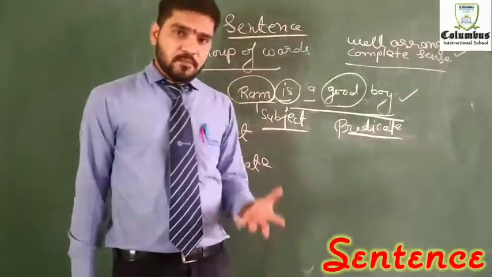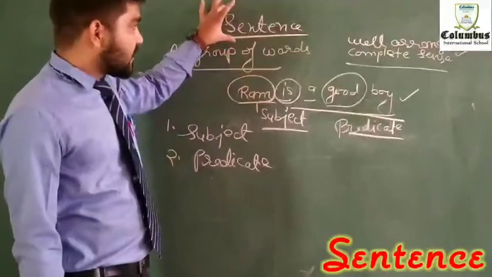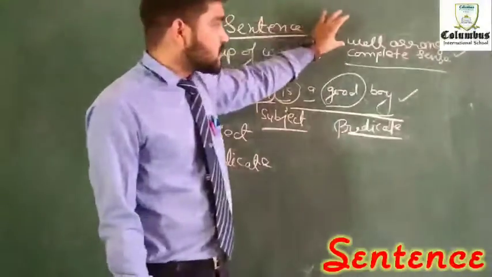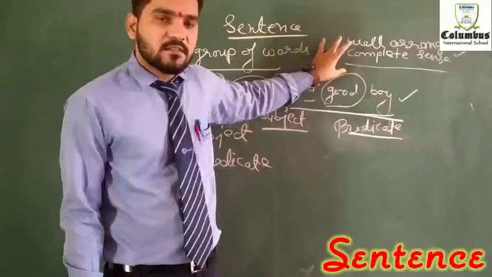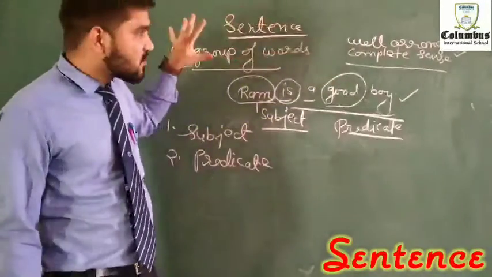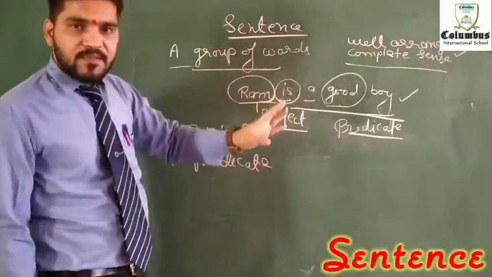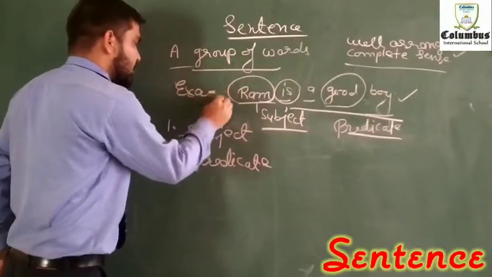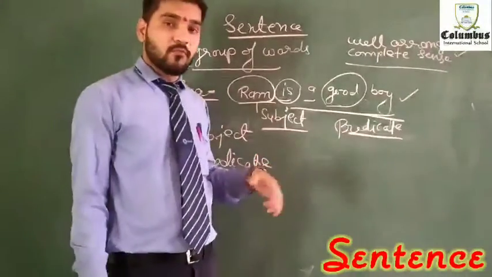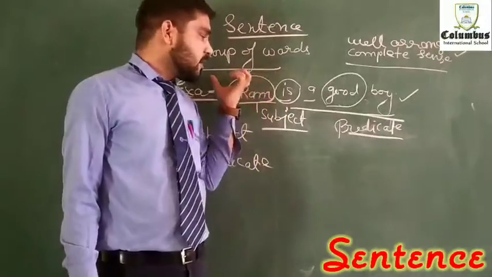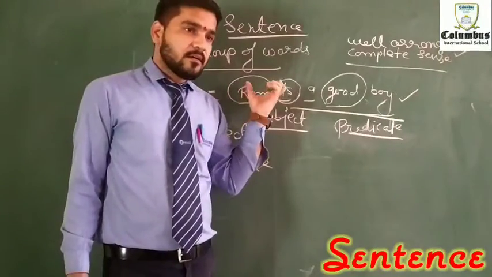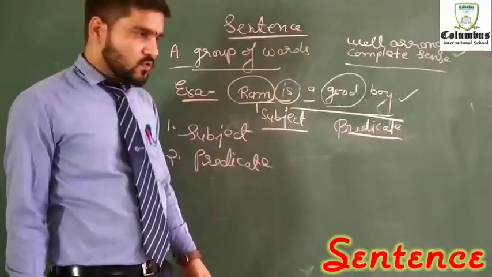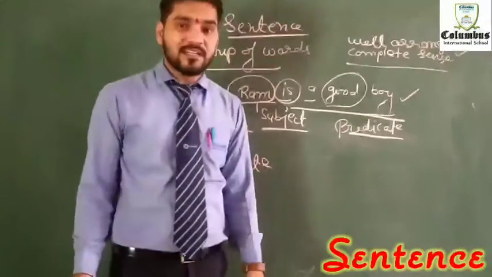So what we have seen today: a sentence is a group of words that is well arranged and has a complete sense. Further we have seen an example in which Ram is the subject and the rest of the group of words is the predicate. Now, my dear students, let me discuss the kinds of sentences.